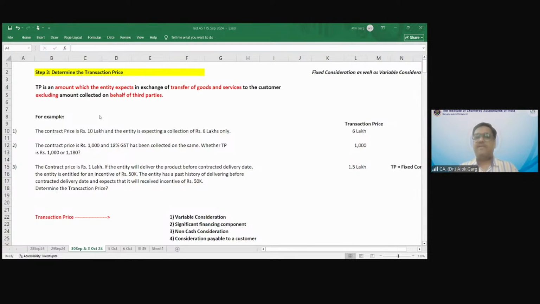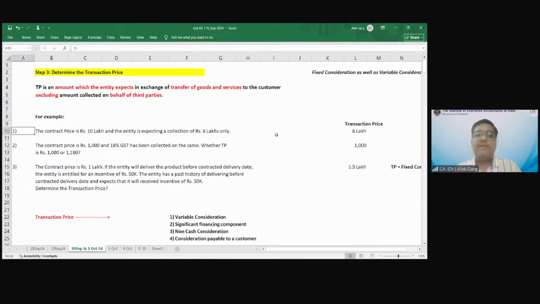Yes, you are right. Basically, in this transaction, Tata Motors is acting as an intermediary, right? Tata Motors is collecting GST from the customer and depositing it to the government. So revenue is 8 lakh rupees only. We'll cover a few examples to understand transaction price.